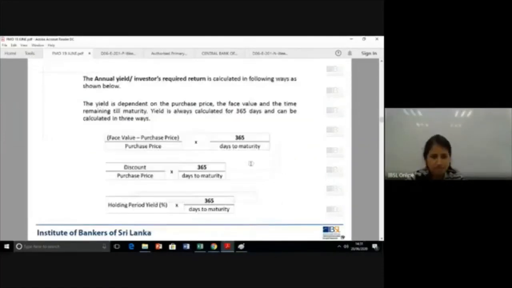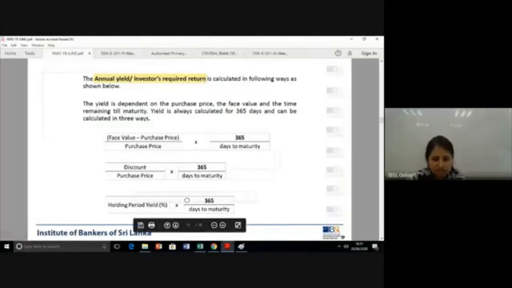Okay. And then you have the annual yield, the investor required return. Okay. Now this is the annualized version of the holding period yield. So simply you can see holding period yield, when you put a component to convert it for a year, annualize it, you get the annual yield.